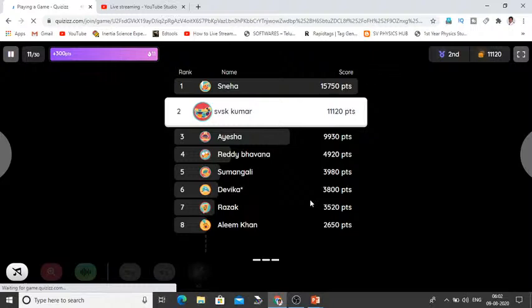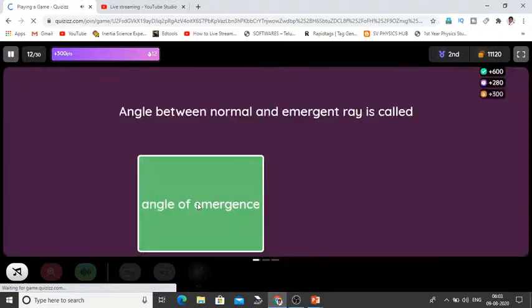Question. Angle between normal and emergent ray is called. Option 1, angle of incidence. Option 2, angle of emergence. Option 3, angle of reflection, angle of refraction. So it's angle of emergence.